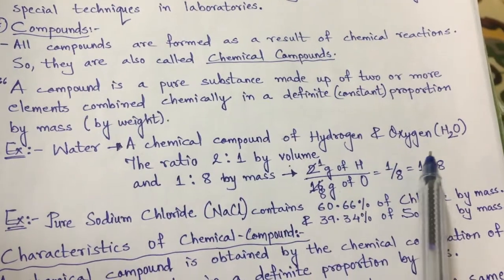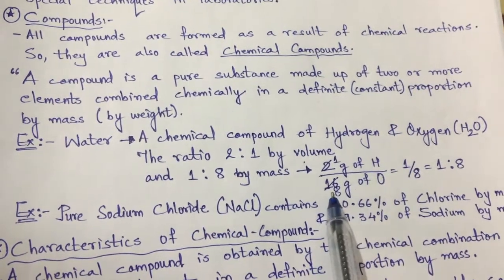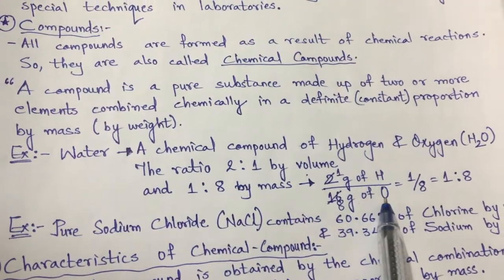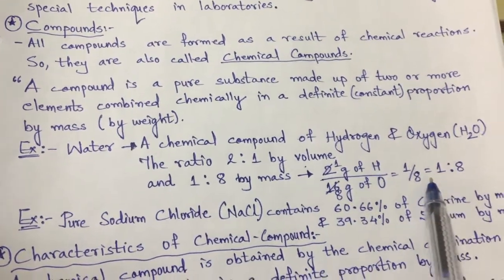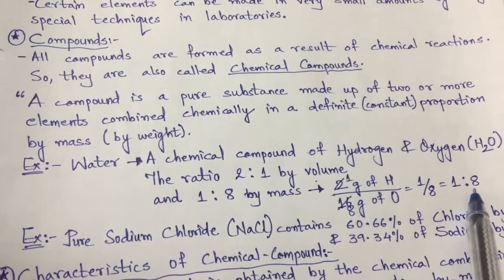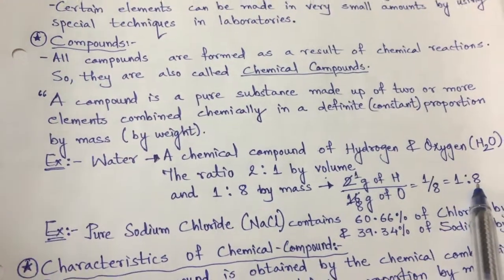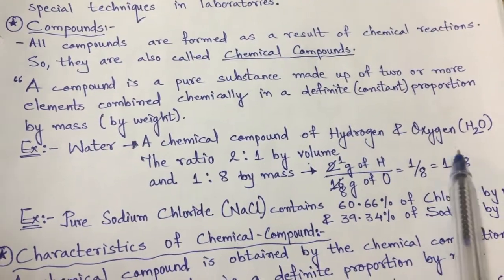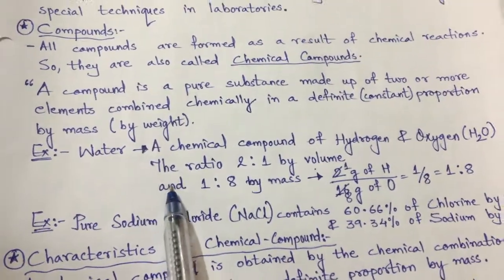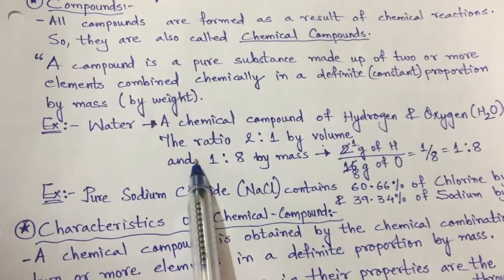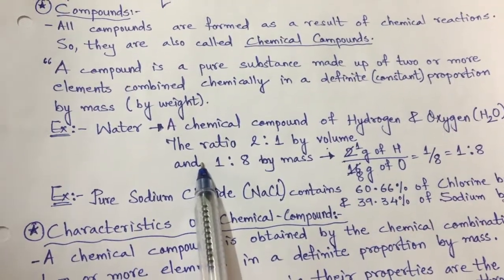The atomic mass of hydrogen is 1, and here there are 2 hydrogen atoms, so 2 grams of hydrogen. The atomic mass of oxygen is 16, so 16 grams of oxygen. That means 2 to 16, which is 1 over 8. So by mass it is 1:8. So when hydrogen mass 1 and oxygen mass 8 are mixed in the proper proportion, it will be the compound water. If this proportion is not proper, then the compound won't be water, it will be something else. So it is said that a compound is made up of two or more elements but in a definite proportion.